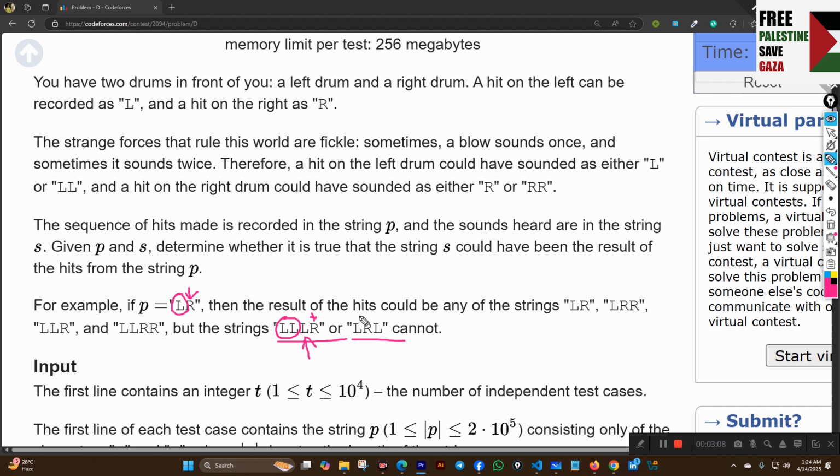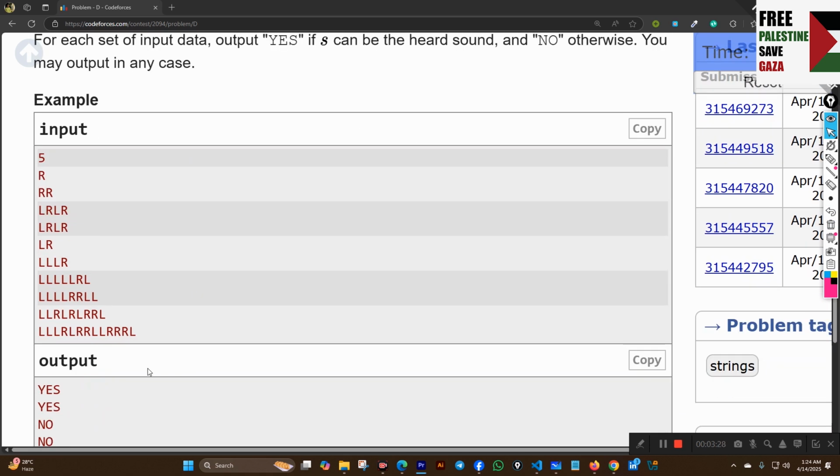Then in LRR, from this L we can write L here. Then from this R we can write R here, but this L is left, so this is not going to be accepted. Now from the test cases, from this 2R we can write R here.